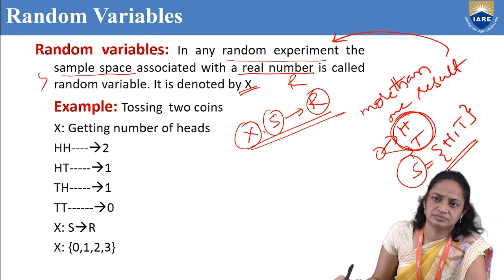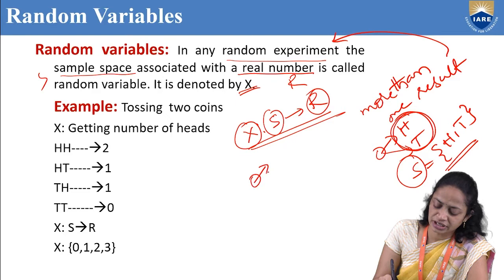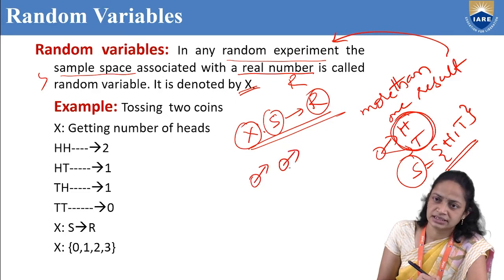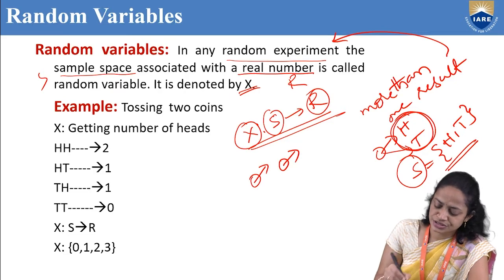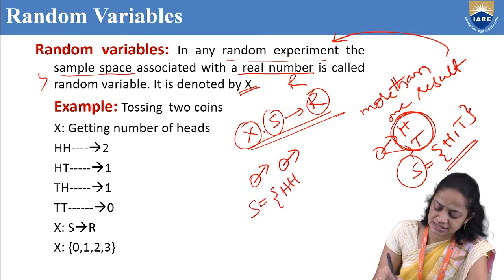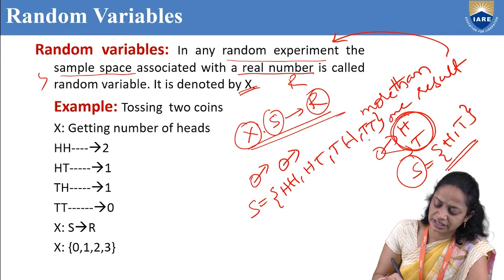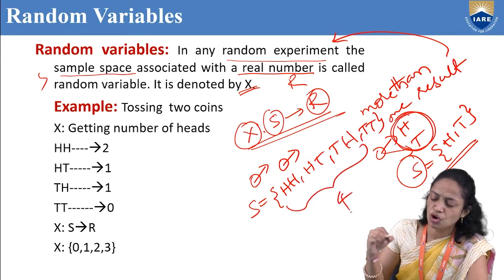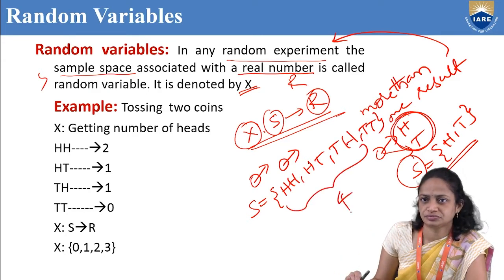For example, tossing two coins. If we toss two coins, we will get how many possibilities? 4 possibilities. So, the sample space consists of head head, head tail, tail head, tail tail.